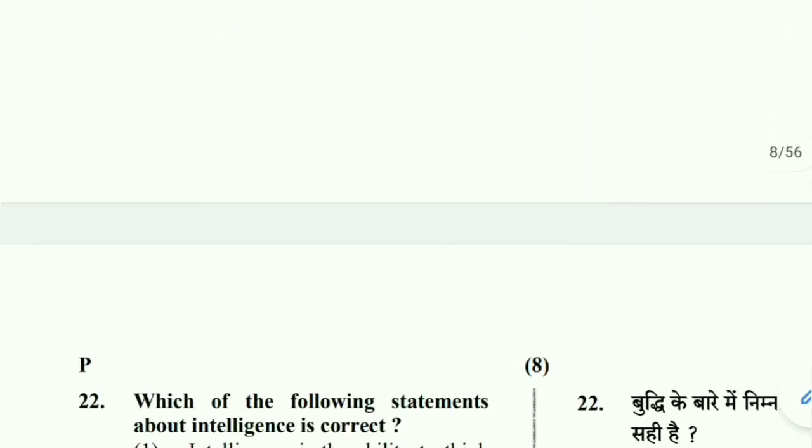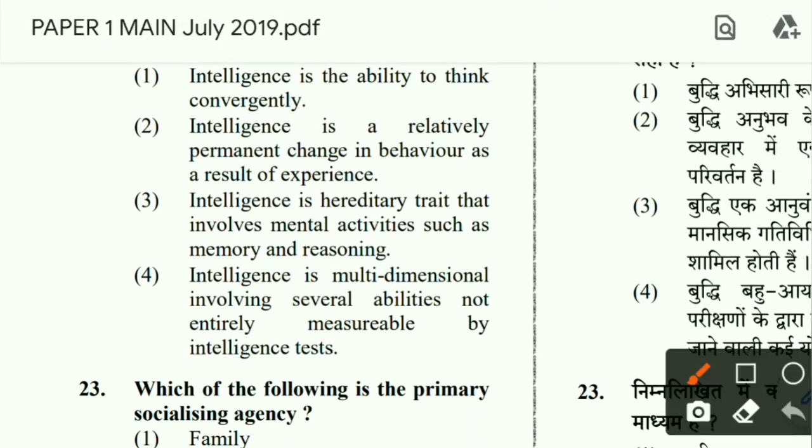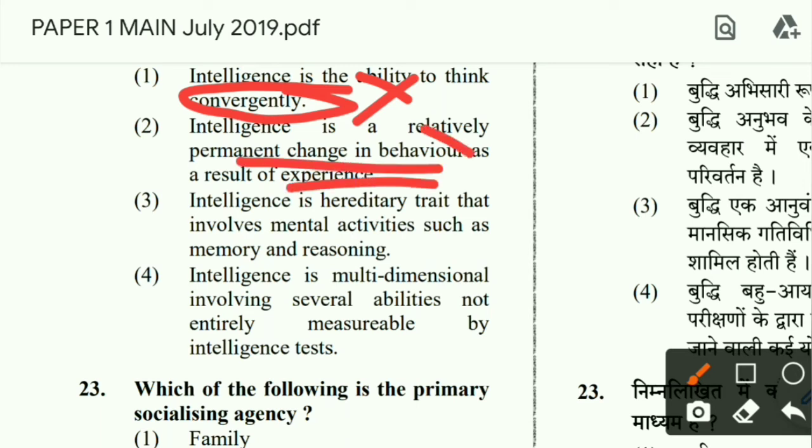Then question number 22, which of the following statements about intelligence is correct? Intelligence is the ability to think convergently, not convergently. Intelligence is divergent thinking, remember. Intelligence is a relatively permanent change in behavior as a result of experience. This is learning. This is the definition of learning, not intelligence.